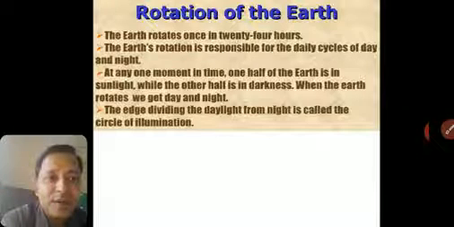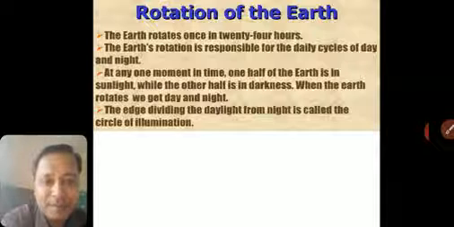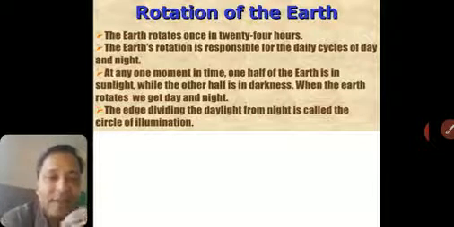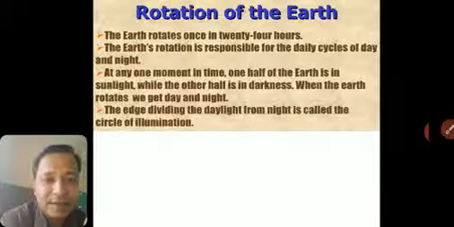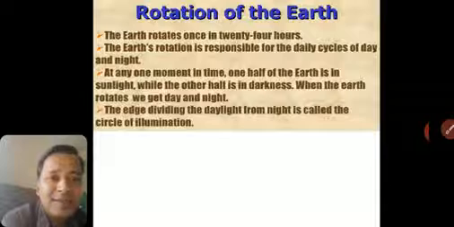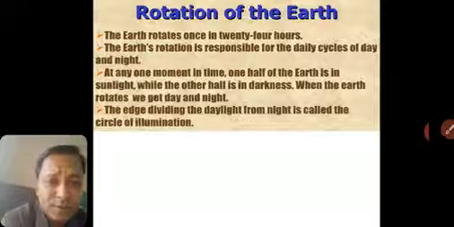The earth's rotation is responsible for what? For the daily cycles of day and night. The side of the earth which is facing the sun will be day, and the other side will be dark, and it will be night. At any one moment in time, one half of the earth is in sunlight. I'll show this to you in the diagram.